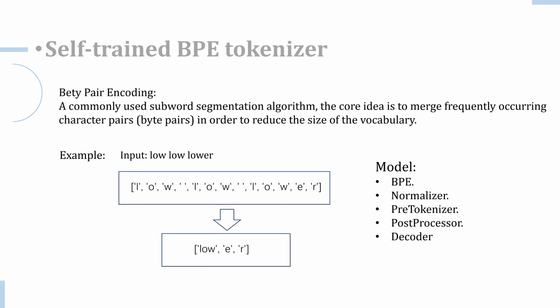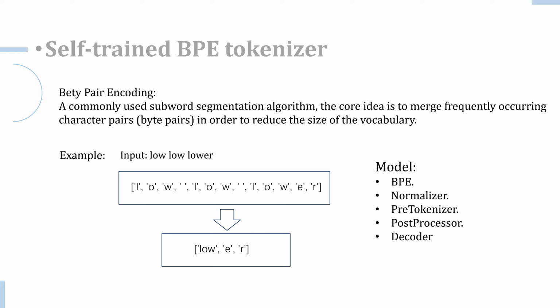Next, we explore further research by training a new tokenizer using BPE. BPE works by repeatedly merging the most frequent pairs of characters in the vocabulary. This process continues until we reach the desired vocabulary size. The main benefit of BPE is that it reduces the vocabulary size while still allowing the model to handle rare or unseen words by breaking them down into smaller units.